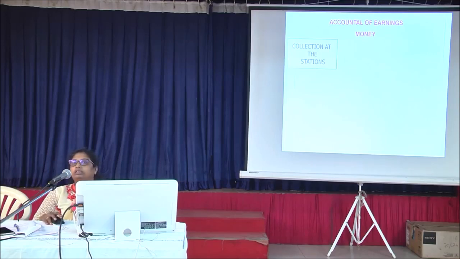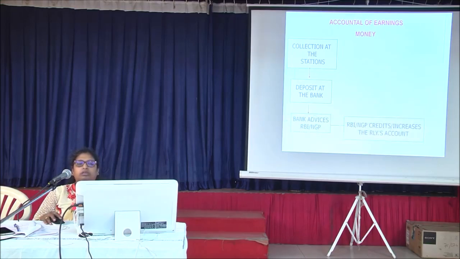Money is collected at the stations, either for coaching, goods, or passenger. This is deposited by the station master in the bank. Then the bank advice is sent to RBI Nagpur.